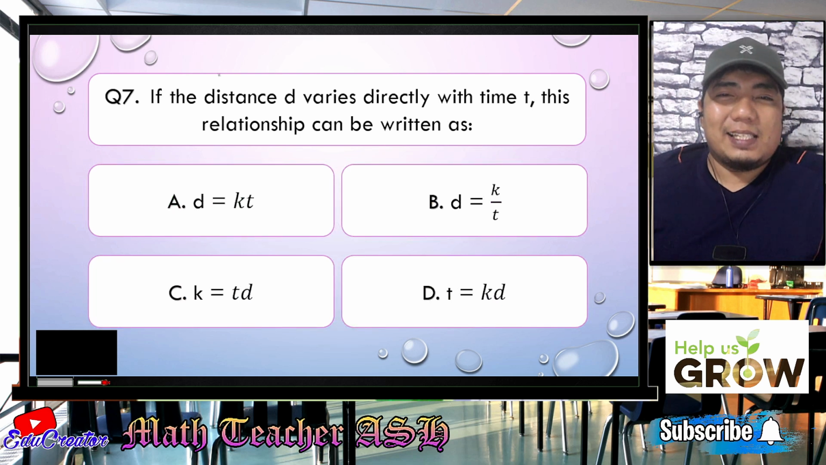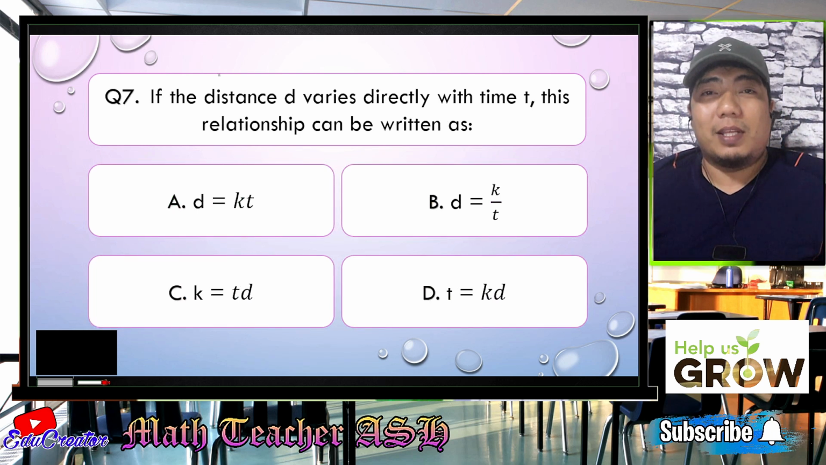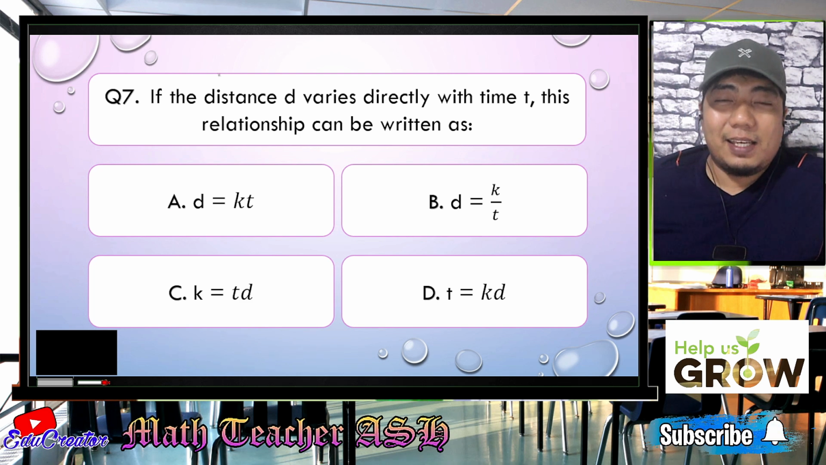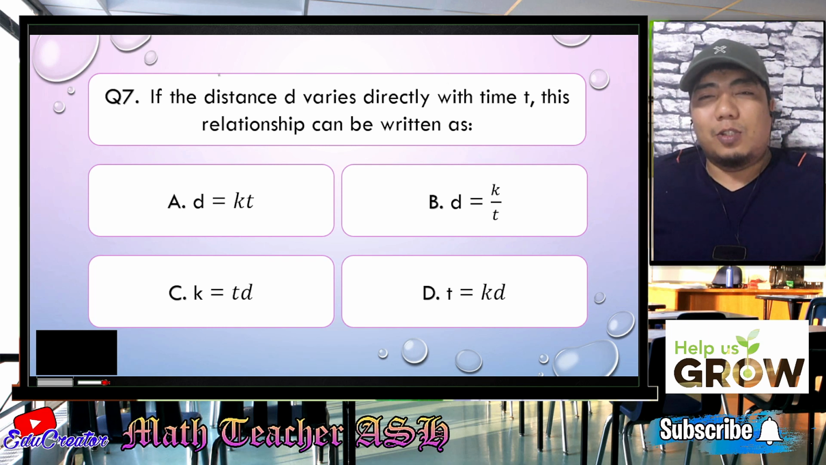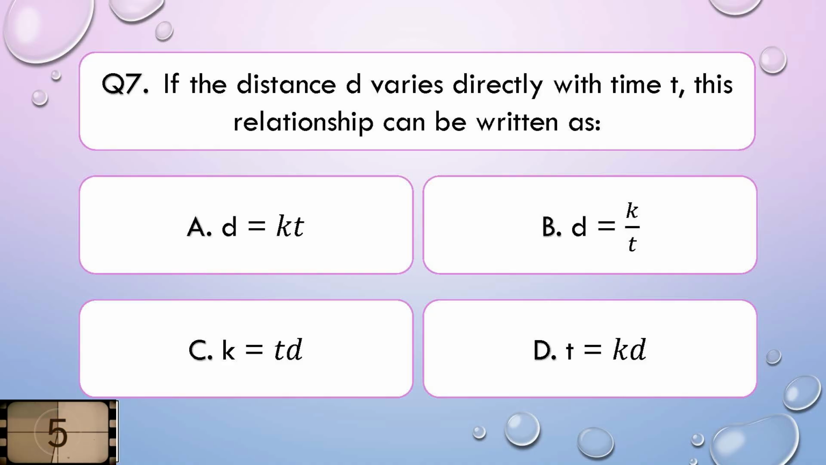If the distance D varies directly with time T, this relationship can be written as, is it A, D is equal to KT, B, D is equal to K over T, C, K is equal to TD, or D, T is equal to KD? I'll give you 5 seconds to think about your answer.